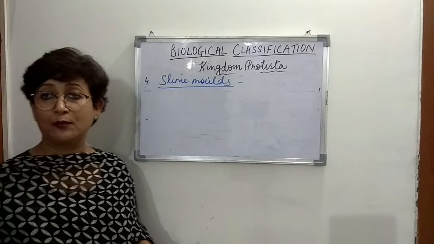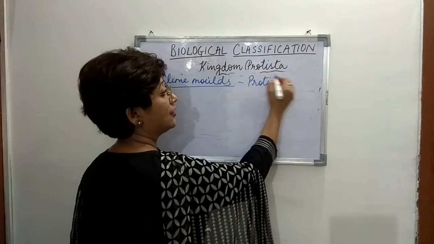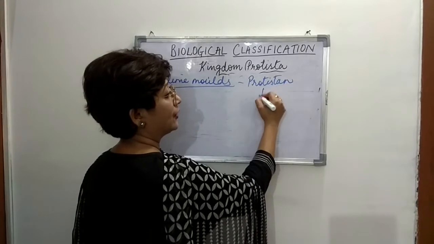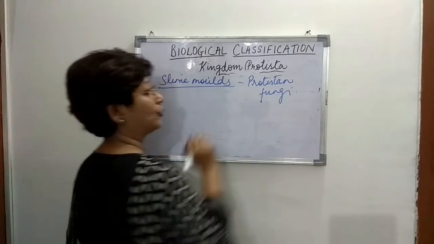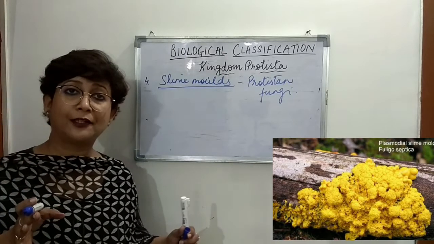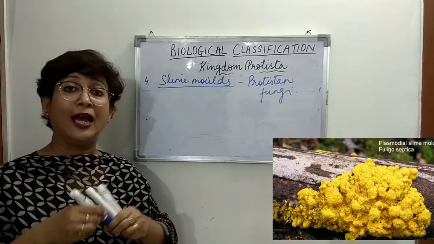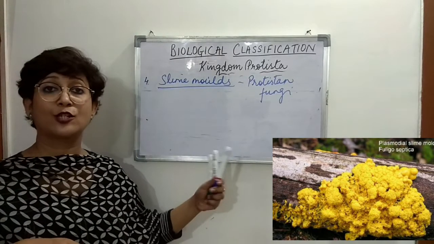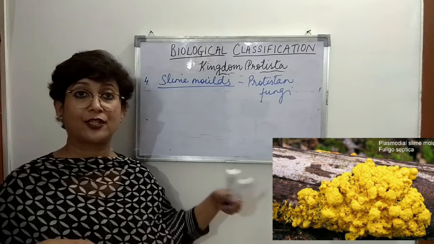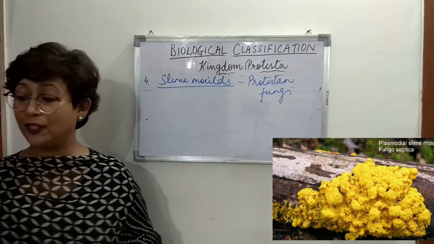Now these slime molds are also known as protistan fungi. That means they show certain characteristics of protista because of course they belong to the kingdom protista, as well as certain characteristics of fungi, the next kingdom that we will study. Right? So that is why they are called protistan fungi.